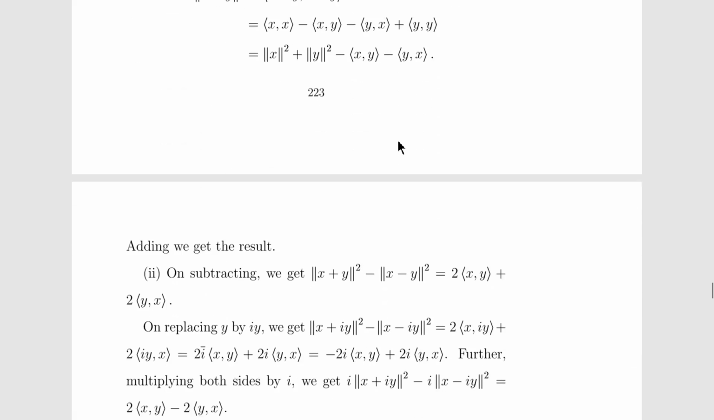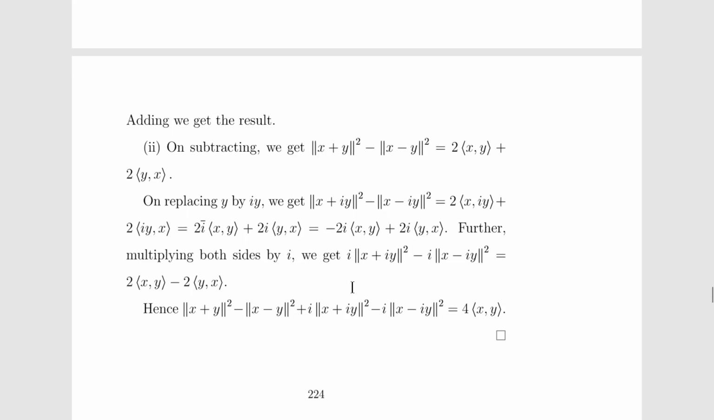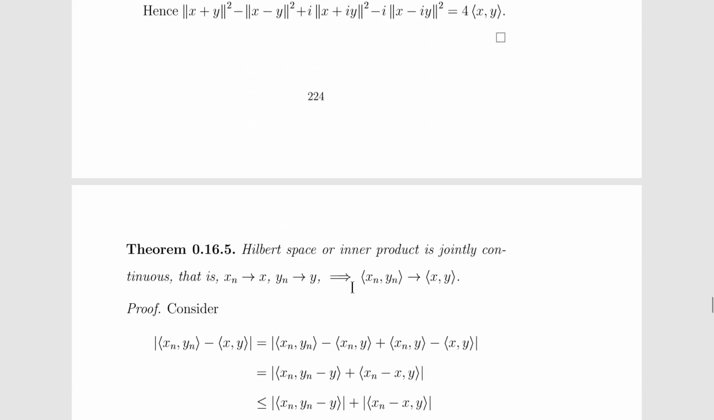And second, we go with the polarization identity. On subtracting these two parts, we have the norm of x plus y squared minus the norm of x minus y squared is equal to 2 times the inner product of x comma y plus 2 times the inner product of y comma x. On replacing y with iota y, we get the result replaced by this. Further multiplying both sides by iota, we get this part, and hence by adding up all these parts, we get 4 times the inner product of x comma y. Hence we get the result.